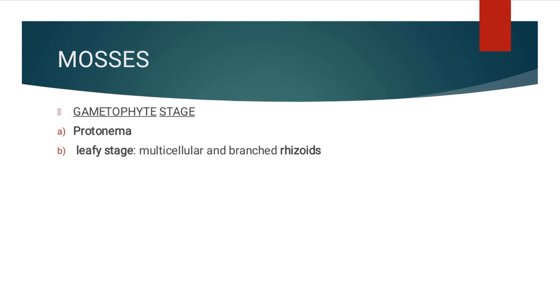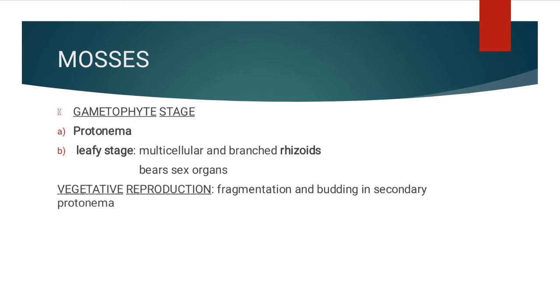Now this leafy stage consists of an upright, slender axis bearing spirally arranged leaves, and they are attached to the soil via multicellular and branched rhizoids. This is the stage that bears the sex organs. Okay, the leafy stage bears the sex organs. The vegetative reproduction is by fragmentation or budding in the secondary protonema. Sexual reproduction is again via antheridia and archegonia. These antheridia and archegonia are produced at the apex of the leafy shoots,